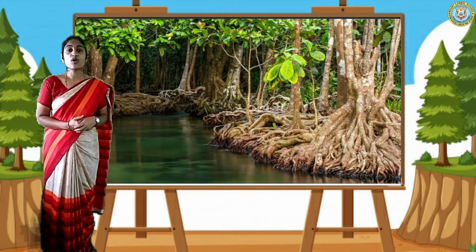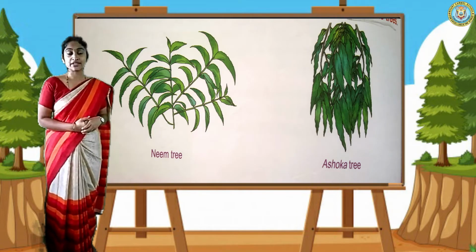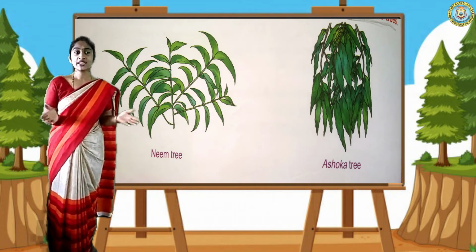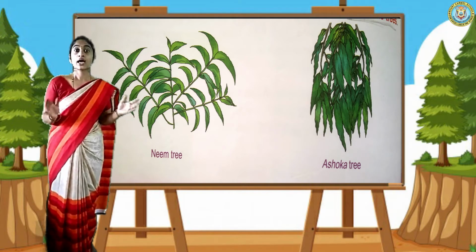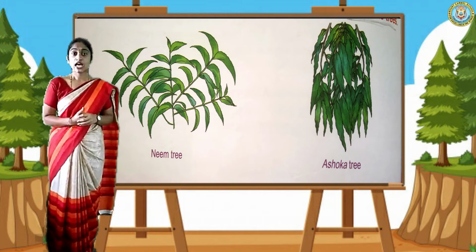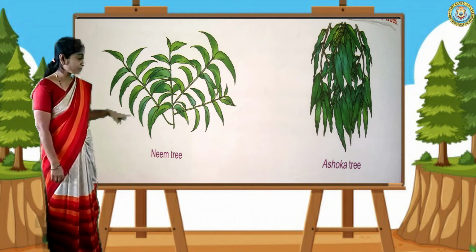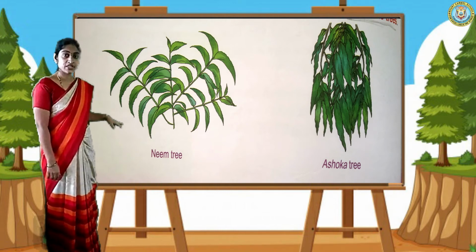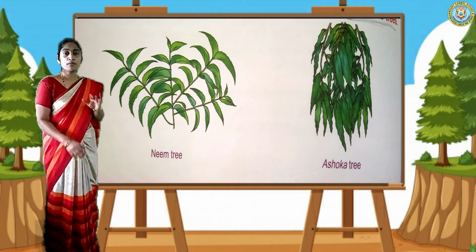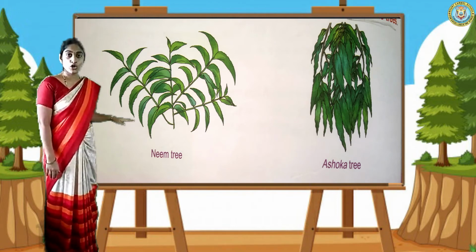Now let us move on to the next one, that is plain. Plants in plain. In plain, generally we have a plain surface. In some places moderate rainfall happens. In those places, which trees can grow? See, Ashoka and Neem. They are the two examples where moderate rainfall happens. At that place, these trees can grow.